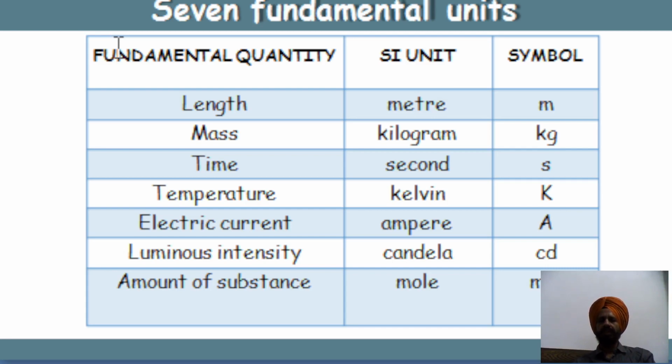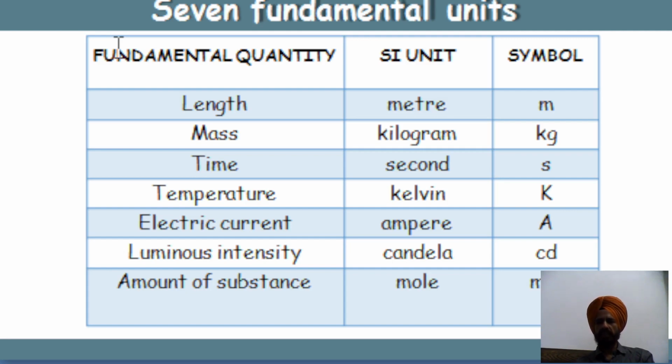Then we have 7 fundamental units. This is a table showing the fundamental quantity, its unit, and their symbol. We have the 7 fundamental quantities: length, mass, time, temperature, electric current, luminous intensity, and amount of substance. Accordingly, in the second column we have their SI unit. Length is expressed in meter and its symbol is m. Mass is expressed in kilogram and its symbol is kg.